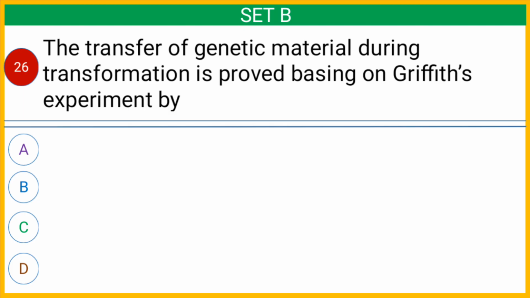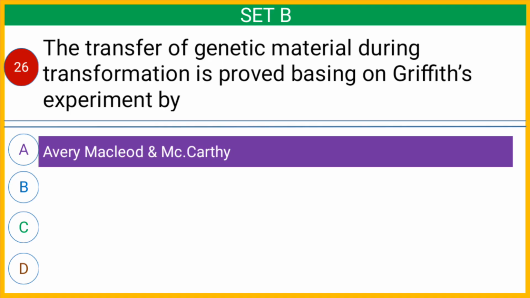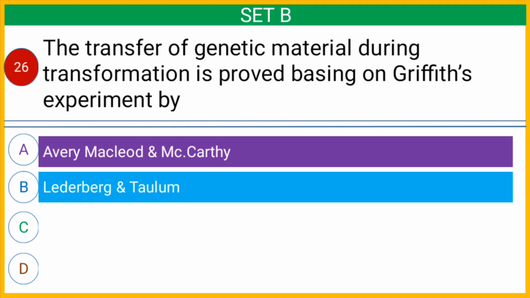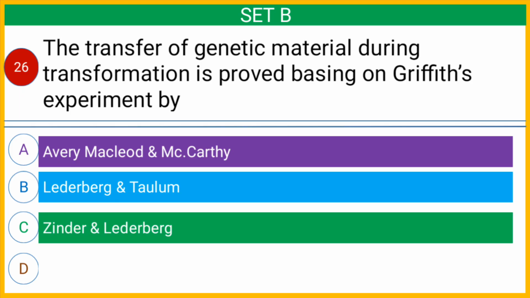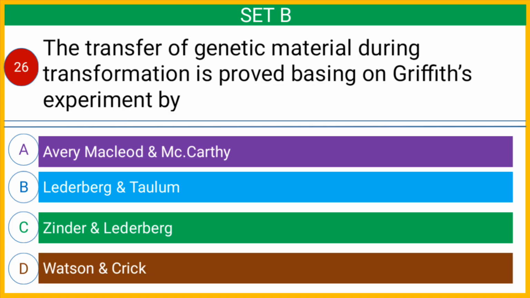Question number 26. The transfer of genetic material during transformation is proved based on Griffith experiment by option A Avery, McLeod and McCarty, option B Lederberg and Tatum, option C Zinder and Lederberg, or option D Watson and Crick.